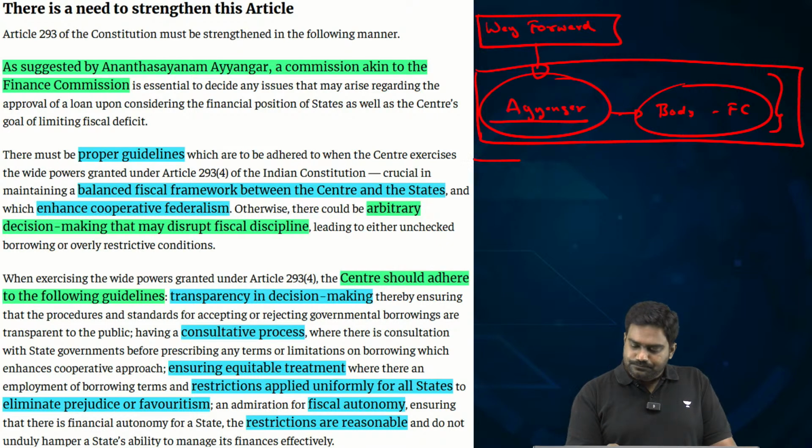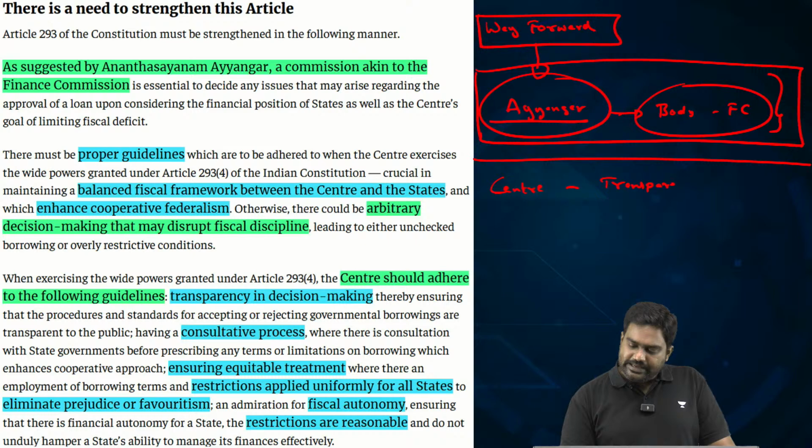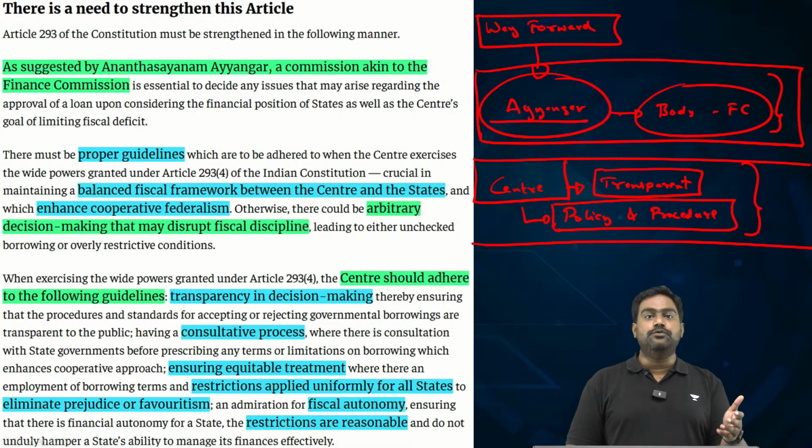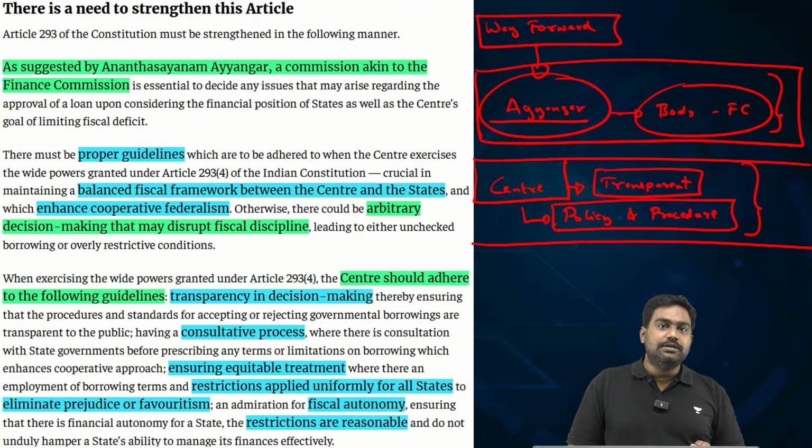Or another way forward would be for the center to be transparent in its policy, in its procedure. The center should bring in more transparency. It should ensure that the public is aware of the process being followed. The center has a duty to establish that it is not discriminating against a few states, especially opposition ruled states. The center has to display that equity. It has to treat every state equitably while taking a decision on net borrowing ceiling, or while placing any kind of restriction or condition on the borrowing ability of the states under Article 293.